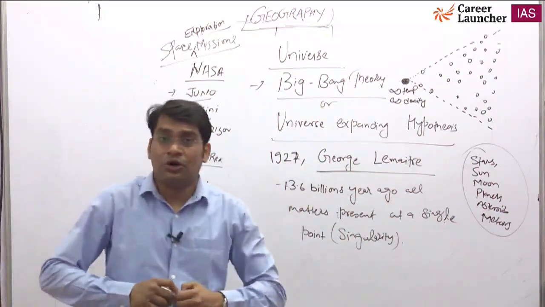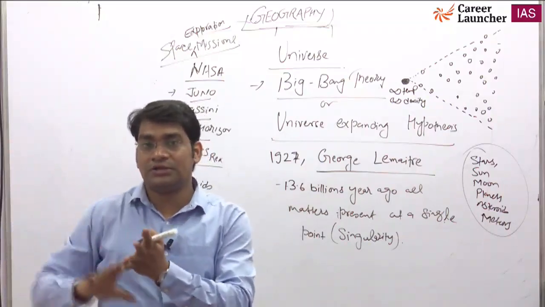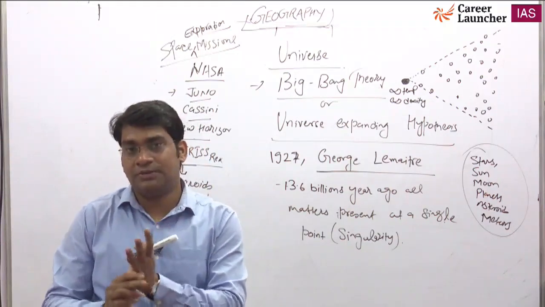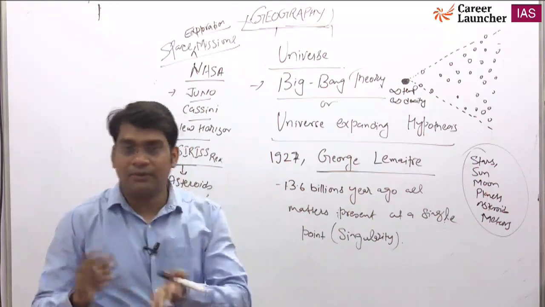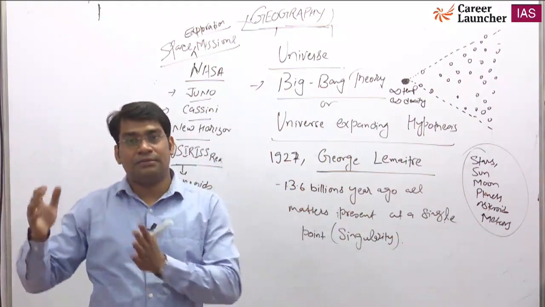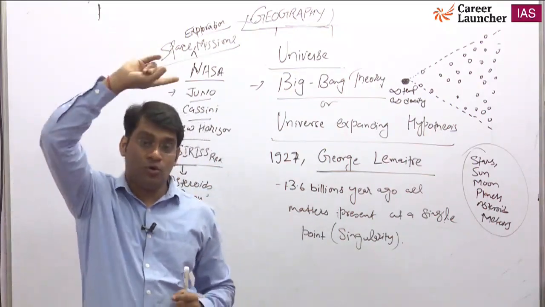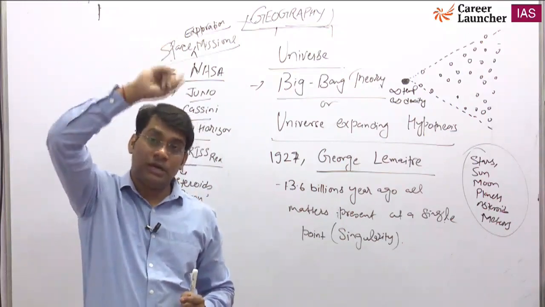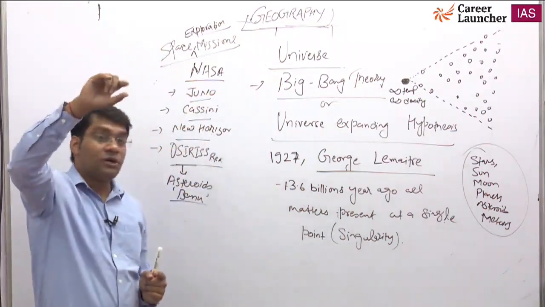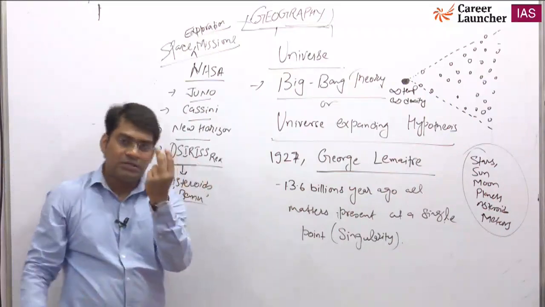Sajal Jain, whatever you see in the universe, our sun, the other 7 planets apart from our earth, galaxies, billions of stars, 13.6 billion years ago all the matter was present at a single point, a single dot.